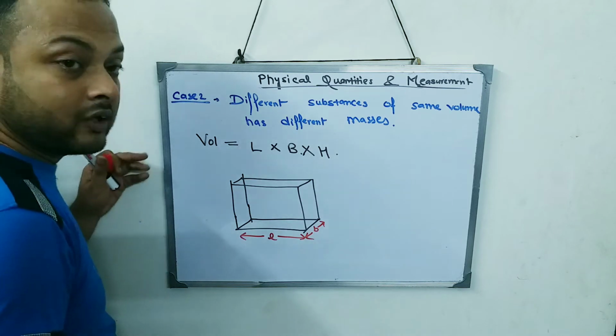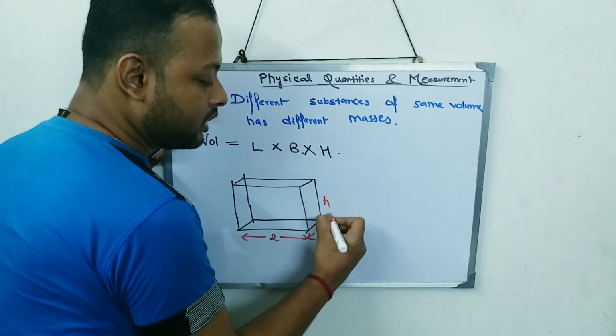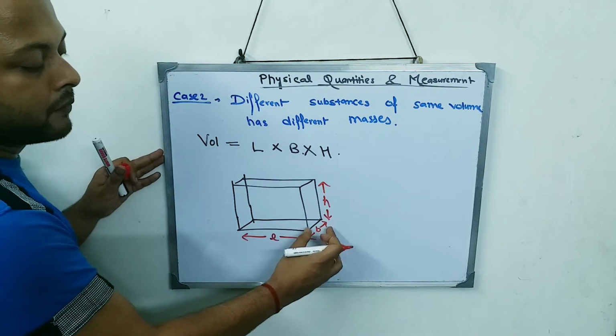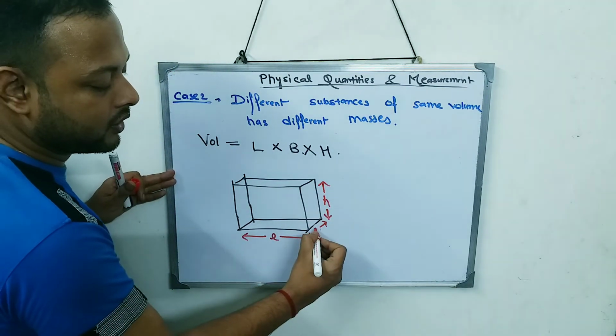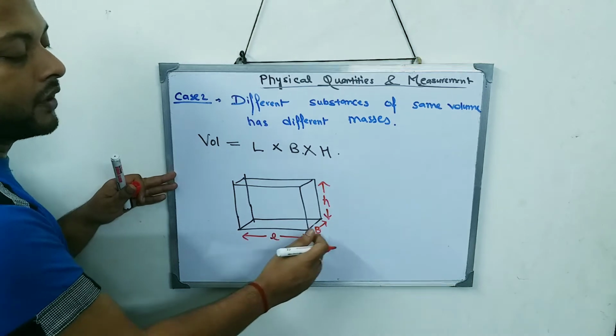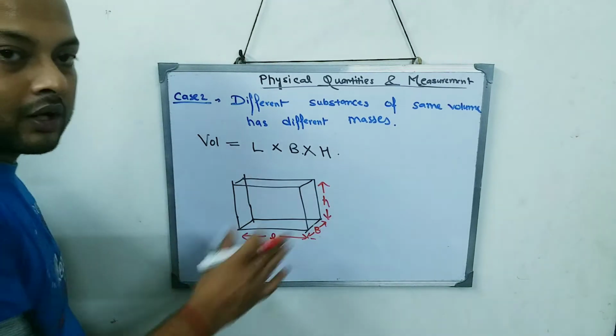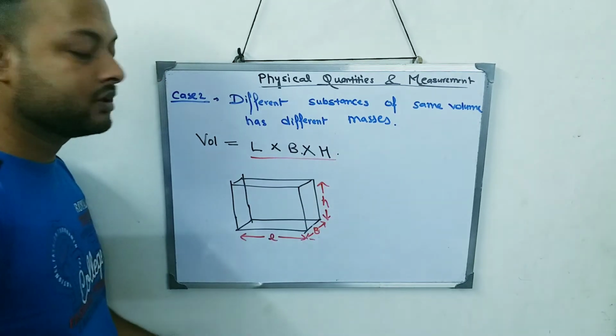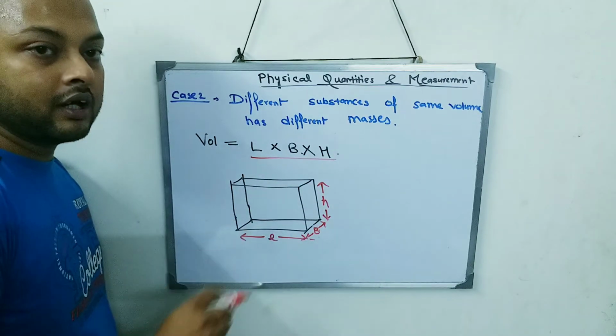And this is called the height of the object. So I think you understood what the length, breadth and height are. If you multiply these, we get the volume.